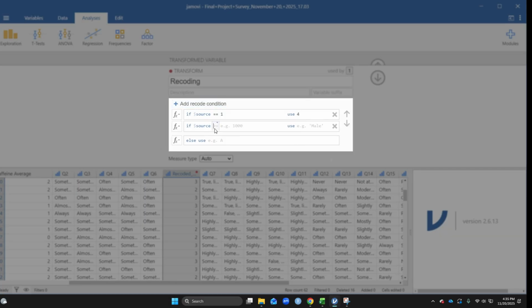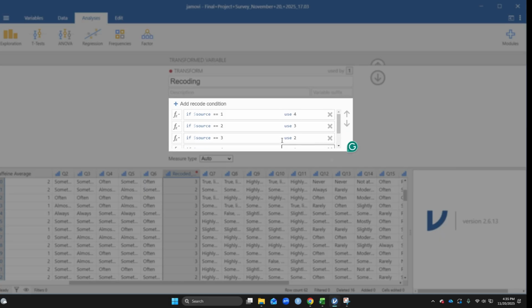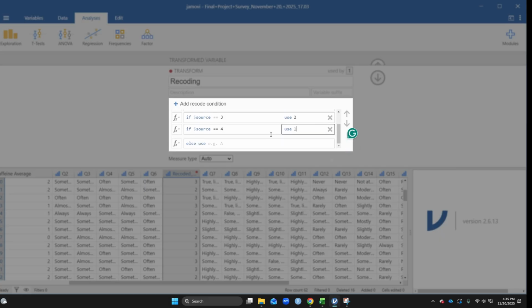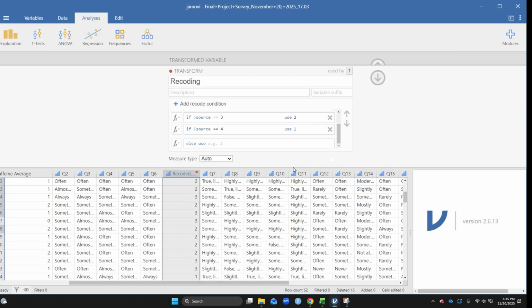Add recode condition equals 2. We're going to use 3. Add recode condition equals 3. We're going to use 2. Add recode condition equals 4 then use 1. So you would have to use the numbers that your scale is on. Mine is 1 through 4. You can see this. Just click out here and it'll automatically recode it for you. Okay.